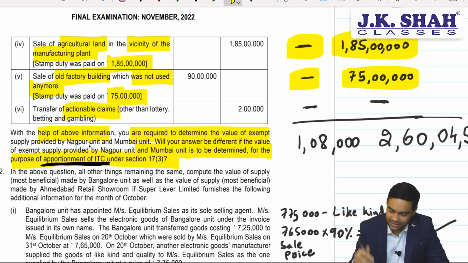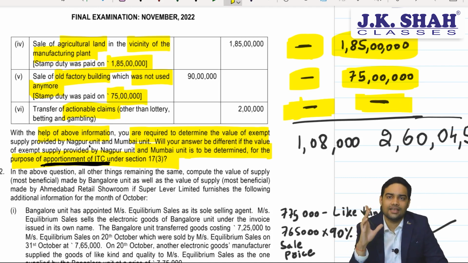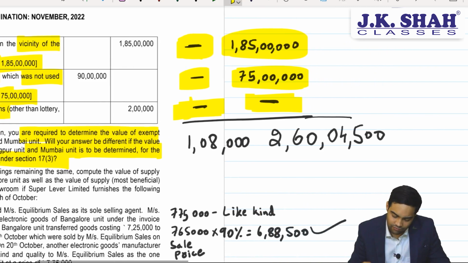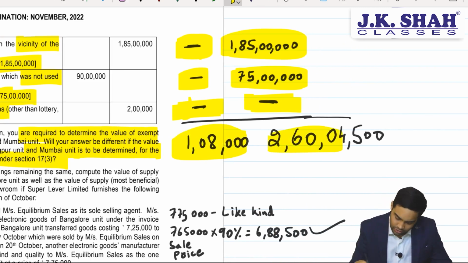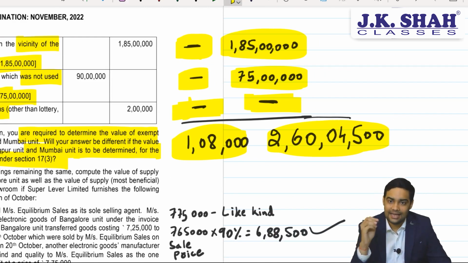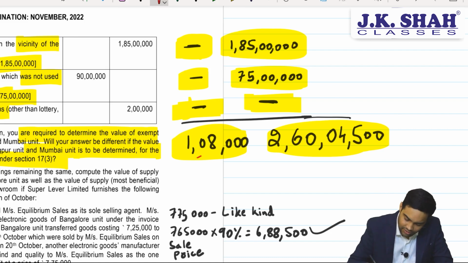Again a negative list entry. This will neither form part of E nor is it an exempt supply. So for E it would be 2 crore 60 lakh 4,500 and exempt supply value will be 1 lakh 8,000.